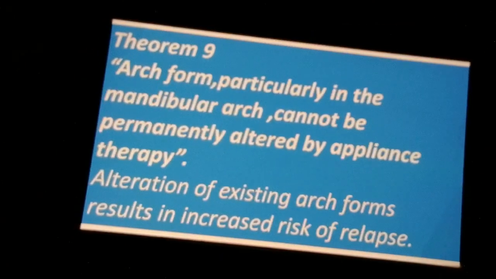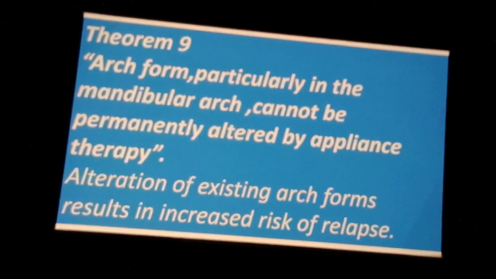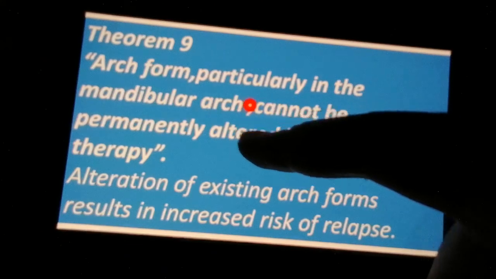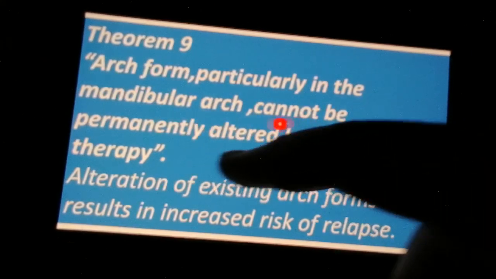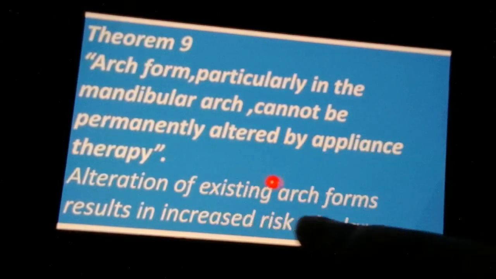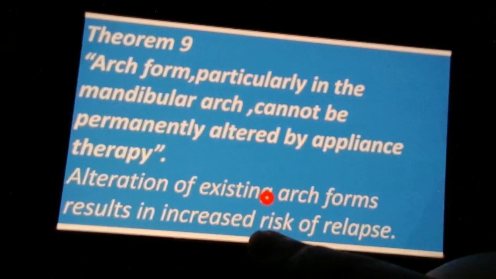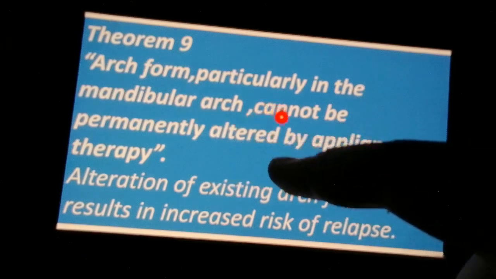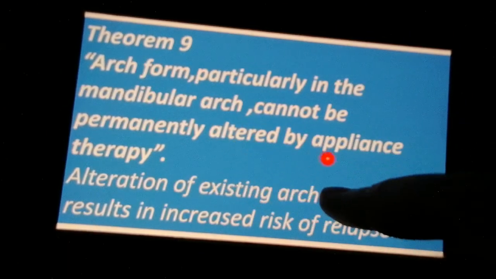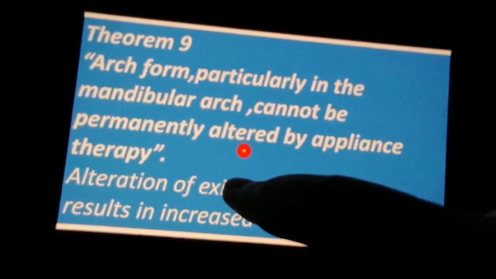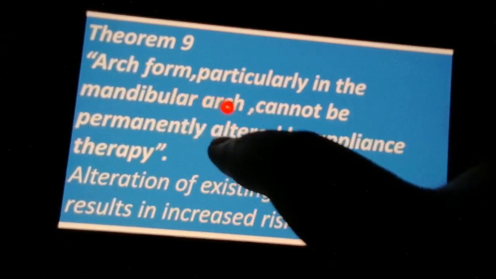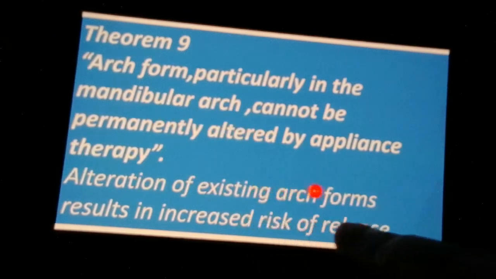The mandibular arch form does not get altered permanently by appliances, so alteration of existing arch forms increases the risk of relapse.